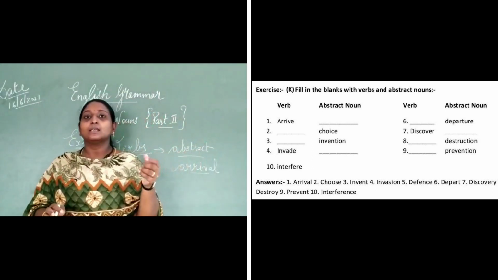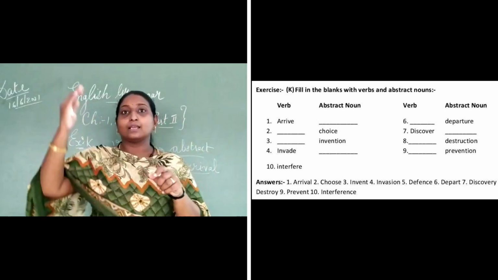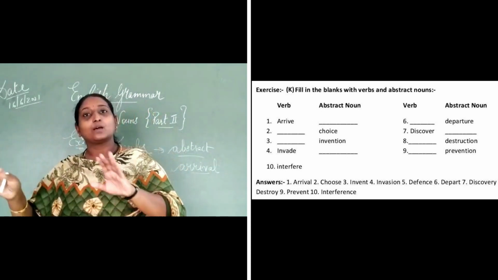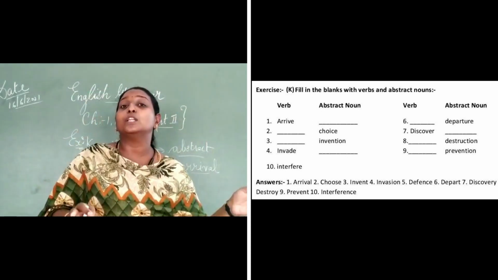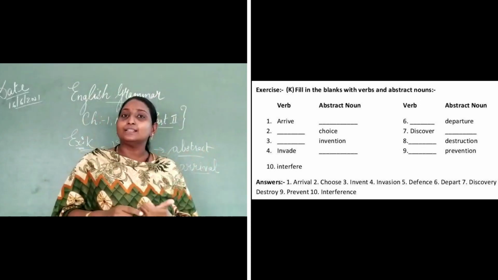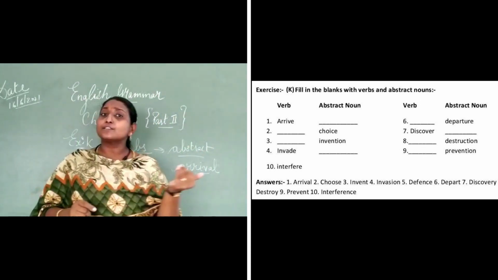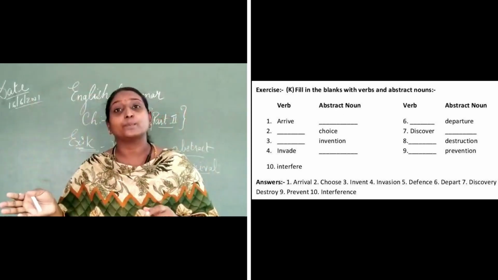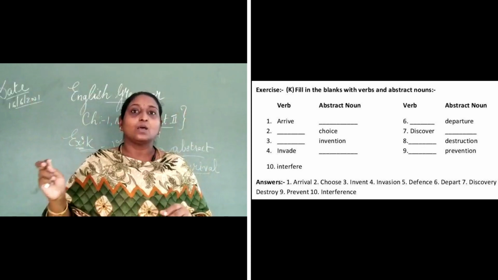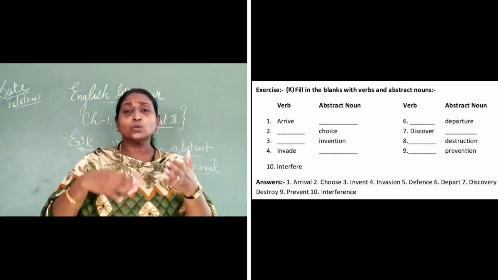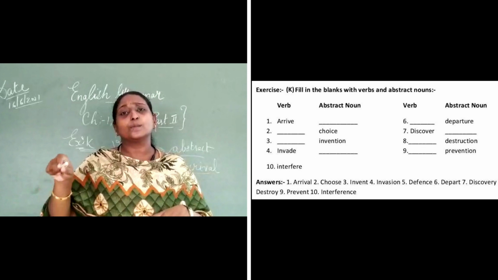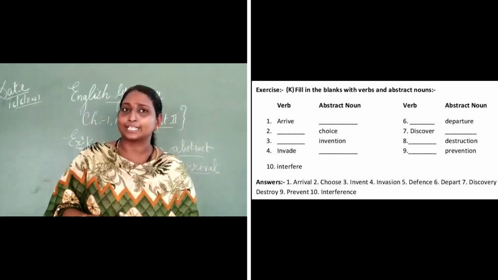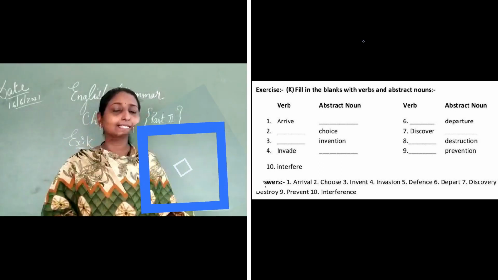The ninth one, the verb is blank and the abstract noun is prevention. If prevention is the abstract noun, the verb will be prevent. The tenth one, the verb is interfere, and the abstract noun will be interference. Just go through it, and along with that I will be sending the PDF also, so that there will be no spelling mistakes when you write in your textbook. I will be moving on to the next exercise.